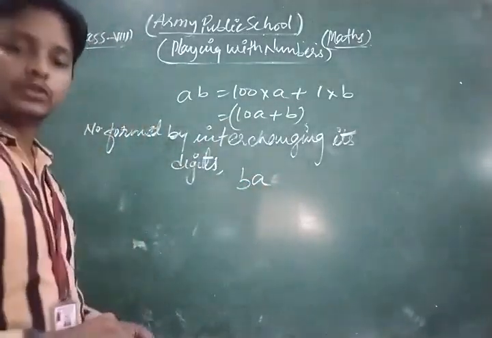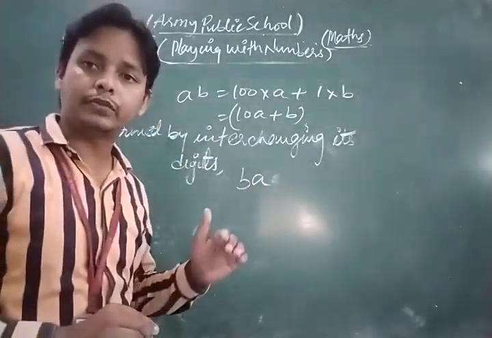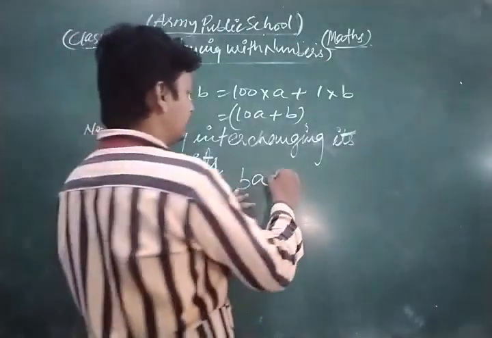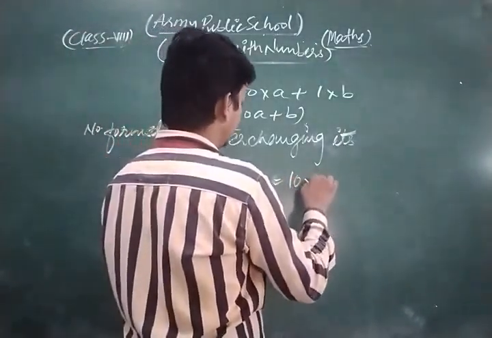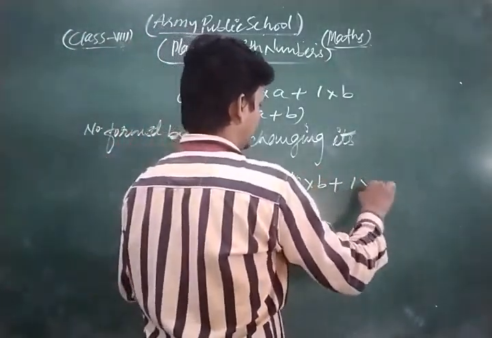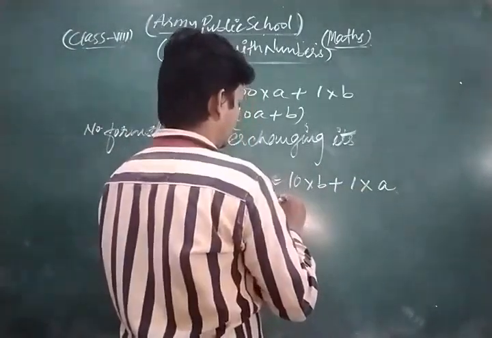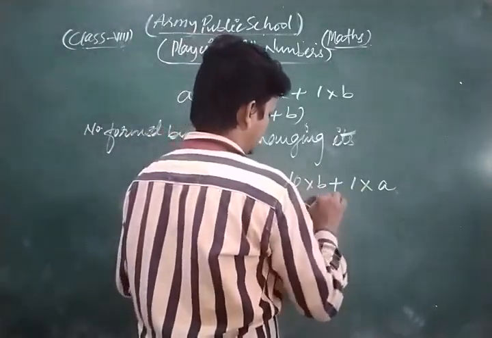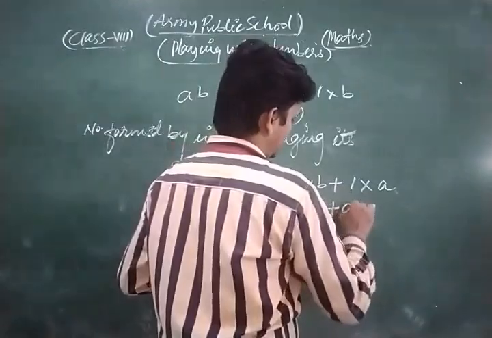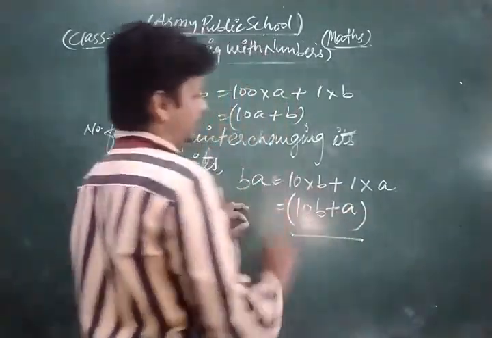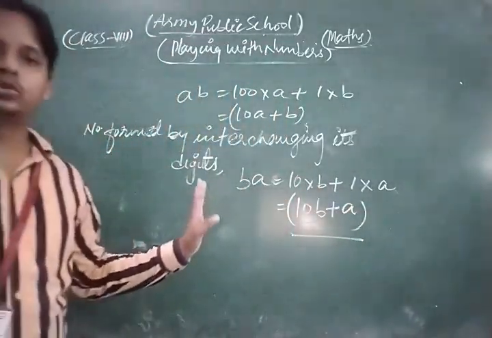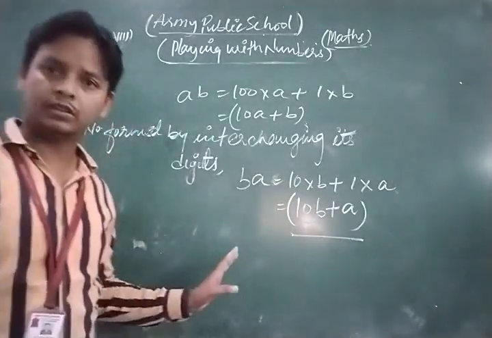So any number obtained by the concept of interchanging its digits, we can write 10 into B plus 1 into A, means 10B plus A. So in this way you clear the concept of that topic.